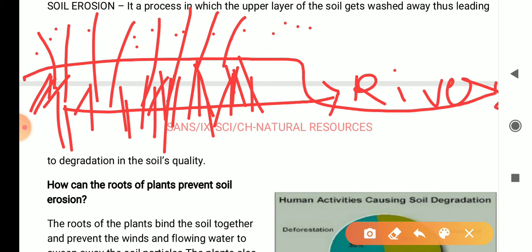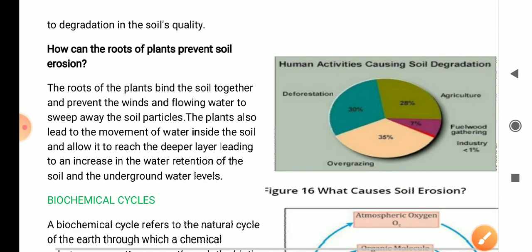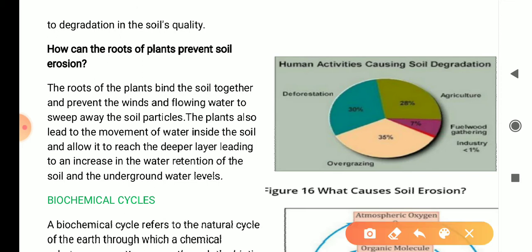These roots will hold the soil. ये जो roots हैं ये सारी soil को hold करके रखेंगी बहुत अच्छे से. That's why no soil will run to the water bodies and our soil will not be eroded. So this is how we understood how roots of plants can prevent soil erosion.